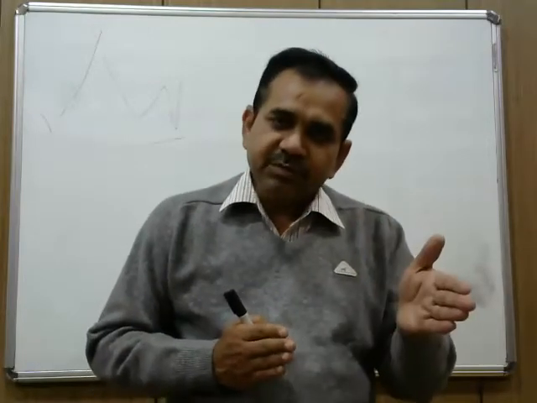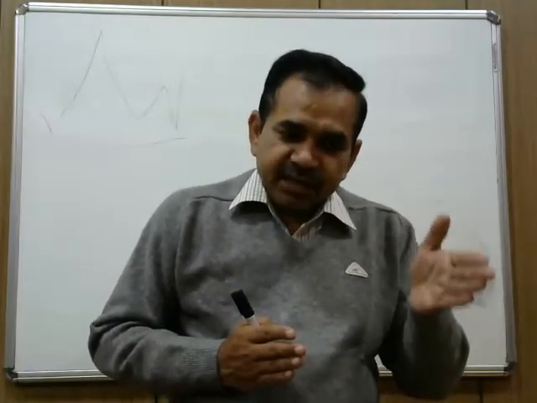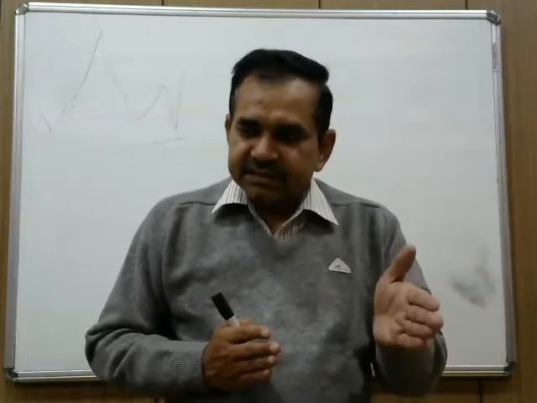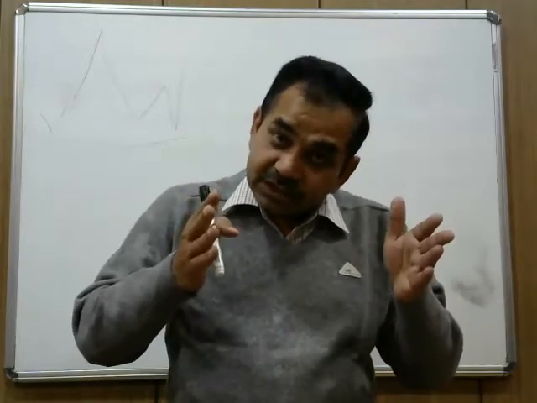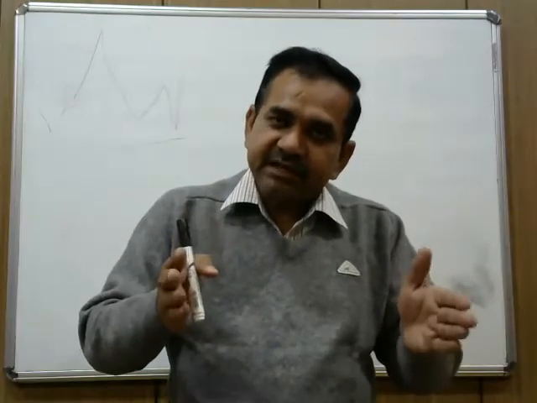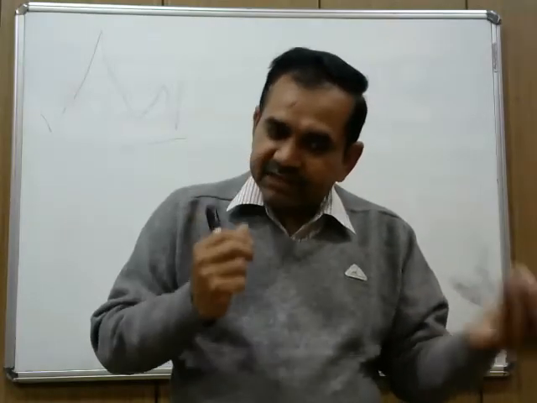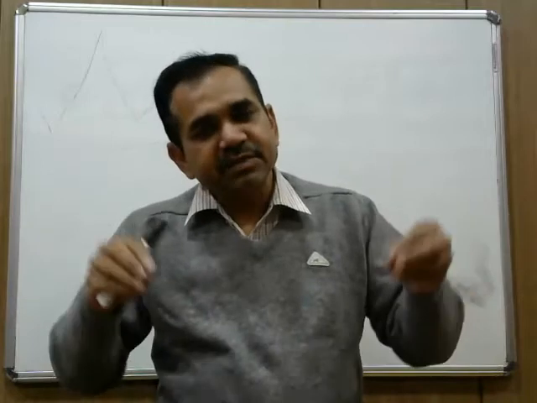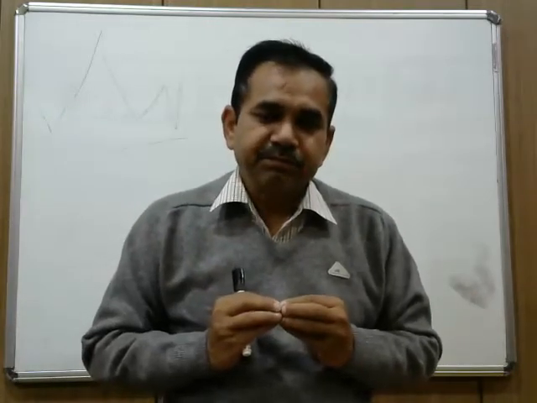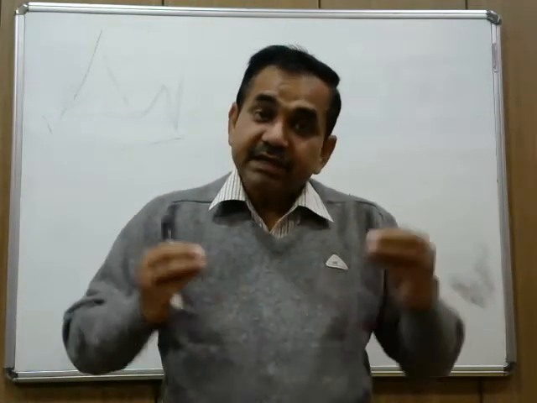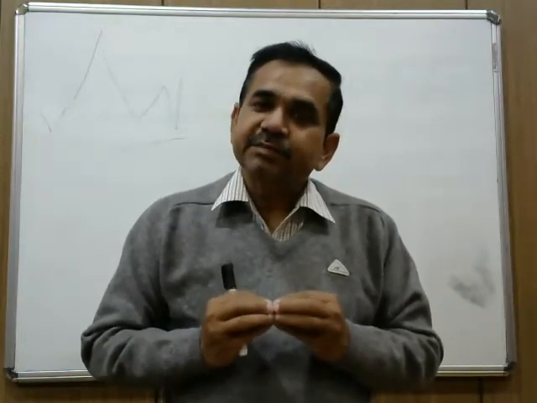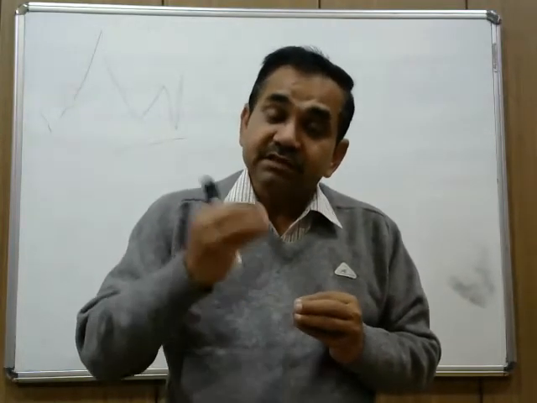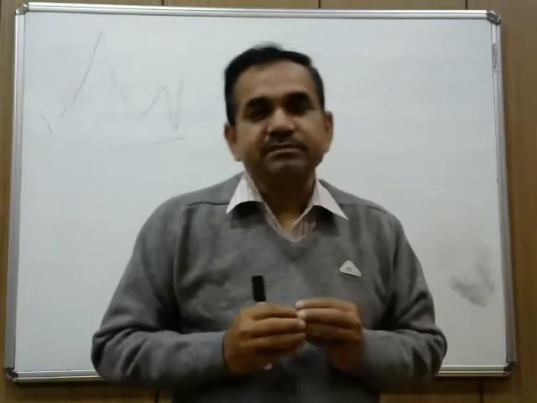In a covalent bond, the electron pair is shared between two atoms. Out of these two electrons, one electron is given by one atom and another electron is given by the other atom. But in a coordinate bond, this shared electron pair is given by only one atom.